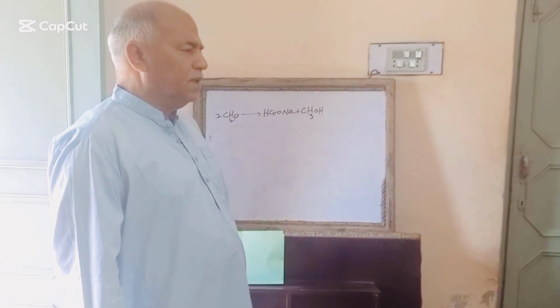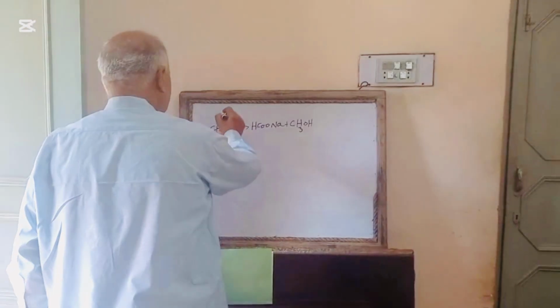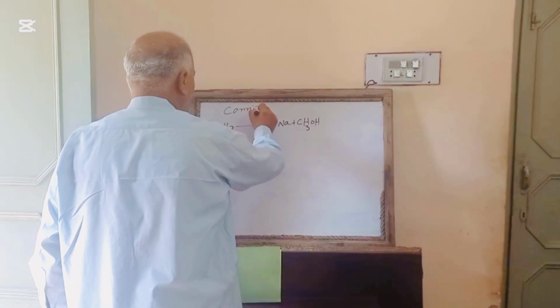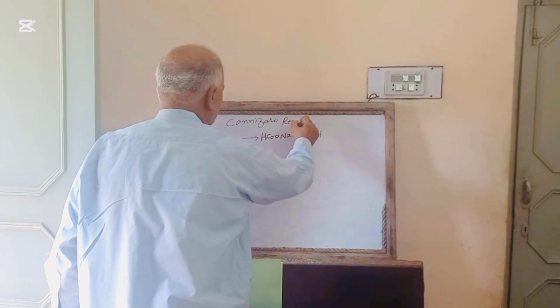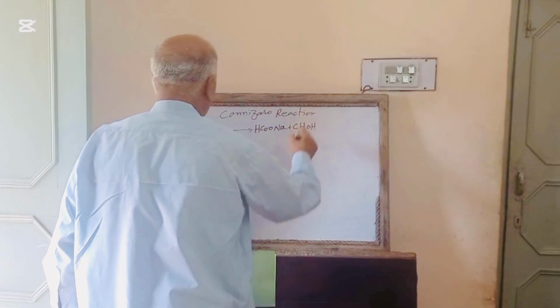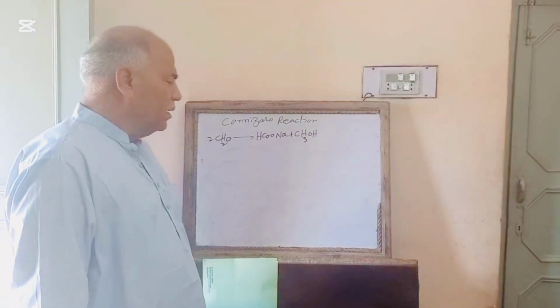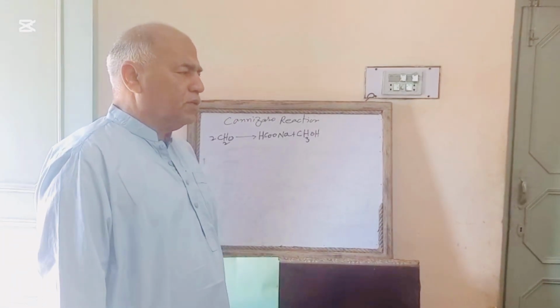From the aldehyde and ketone, that is called Cannizzaro reaction, in which two molecules of formaldehyde combine in the presence of strong sodium hydroxide solution.